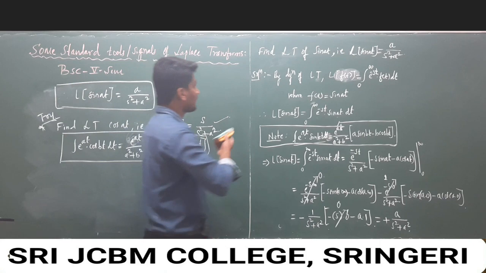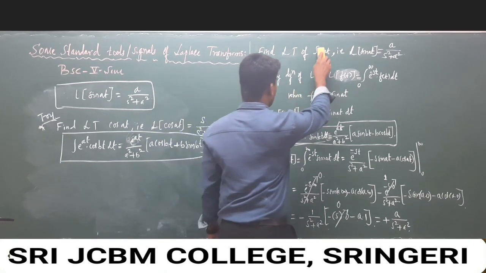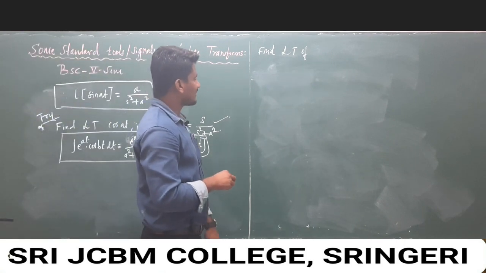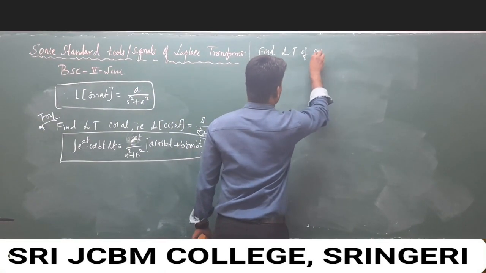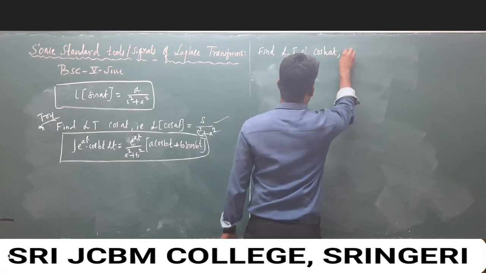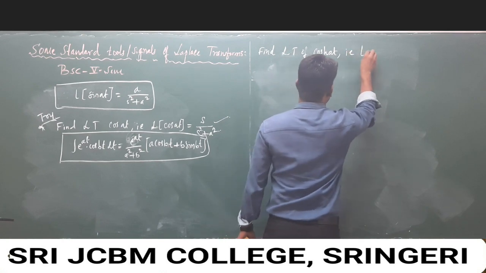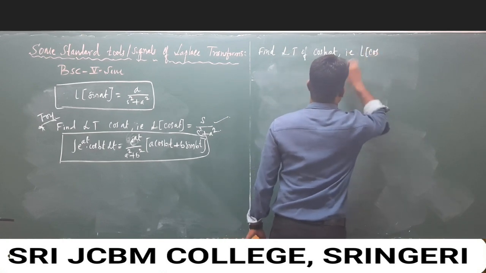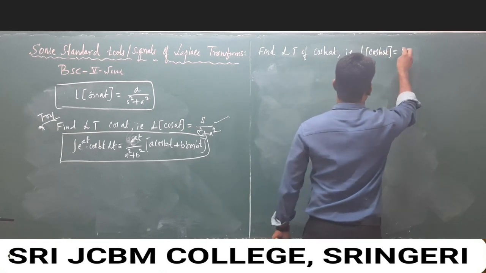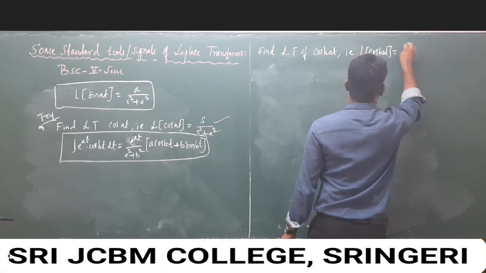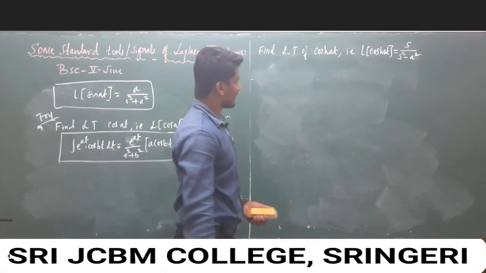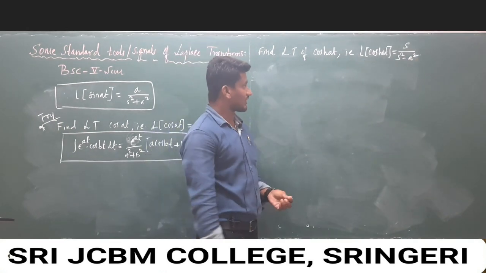So we find the Laplace transform of cos hyperbolic at, and that is equal to, in the numerator s and in the denominator s square minus a square. We are going to solve cos hyperbolic at.